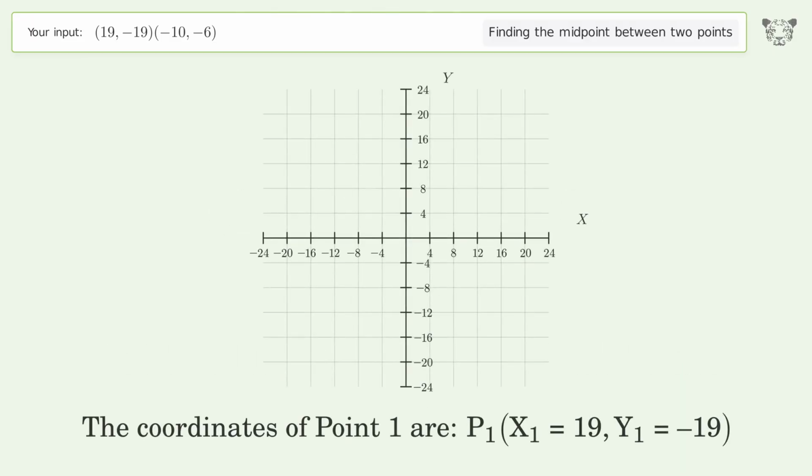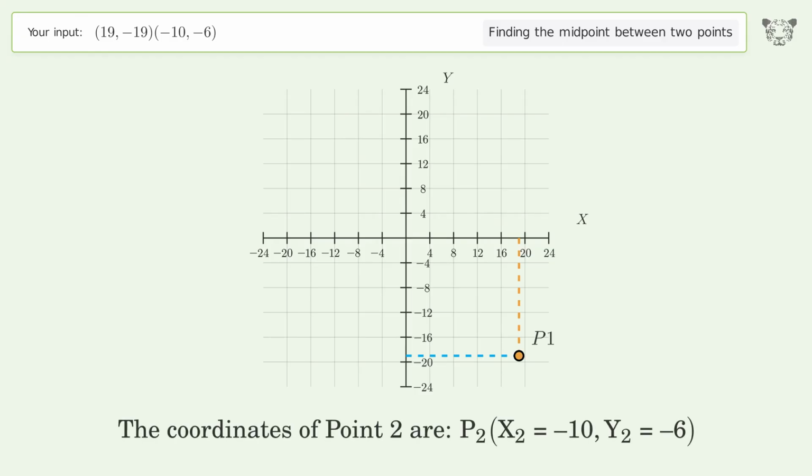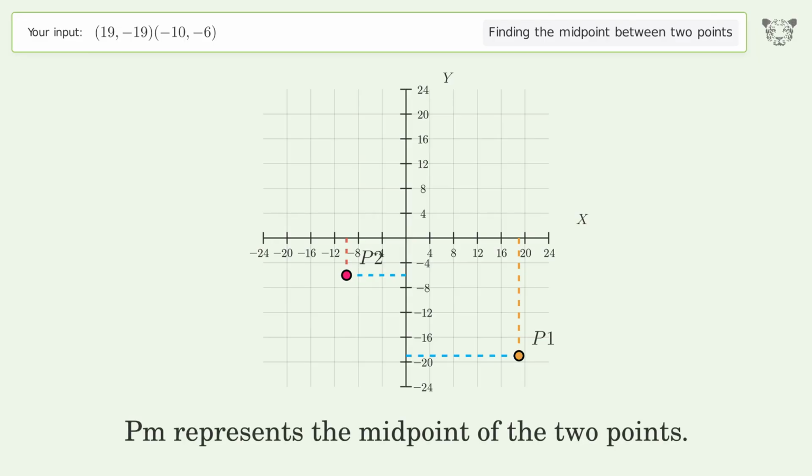The coordinates of point 1 are x1 equals 19, y1 equals negative 19. The coordinates of point 2 are x2 equals negative 10, y2 equals negative 6. PM represents the midpoint of the 2 points.